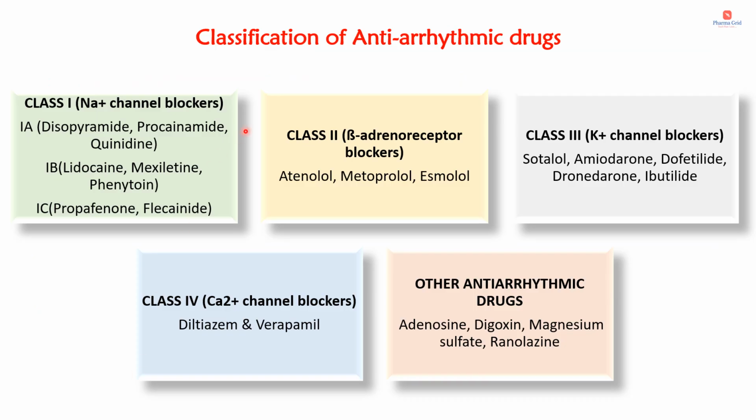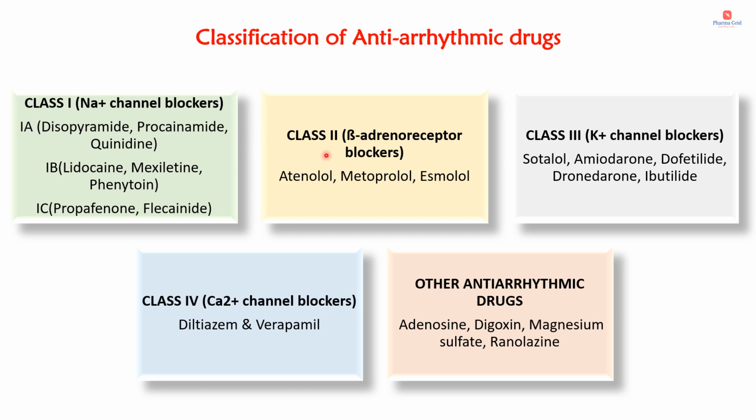And here you can see the classification of antiarrhythmic drugs. These antiarrhythmic drugs are mainly classified as class 1, class 2, class 3, class 4 and other antiarrhythmic drugs. So first one is class 1. Class 1 is sodium channel blockers. Again this class 1 is subdivided into 1A, 1B and 1C. The drugs that come under class 1A include disopyramide, procainamide and quinidine. Then 1B include lidocaine and mexiletine, and class 1C includes propafenone and flecainide.